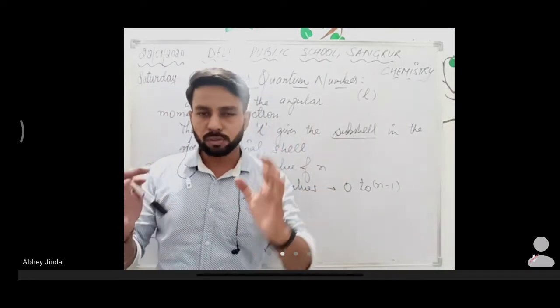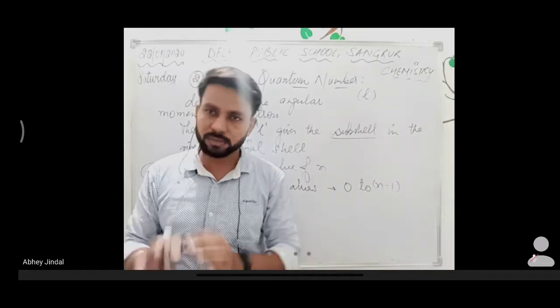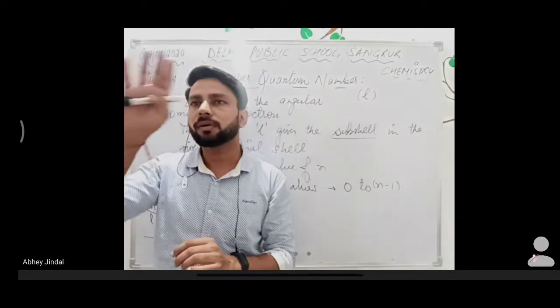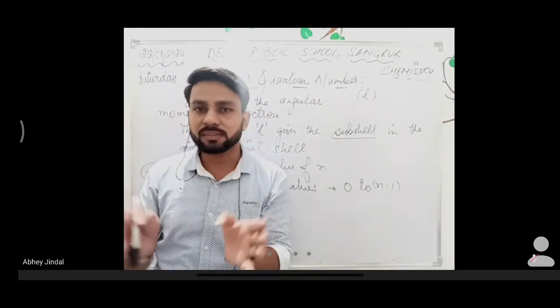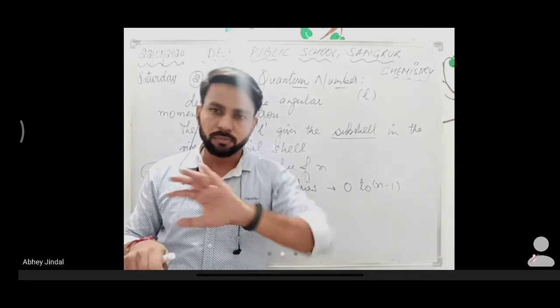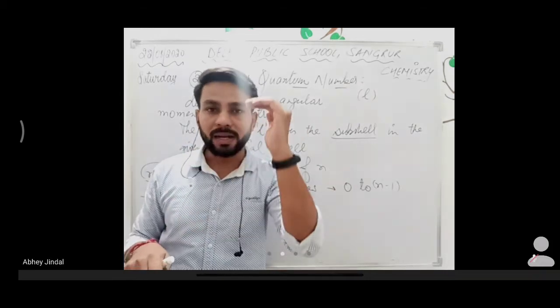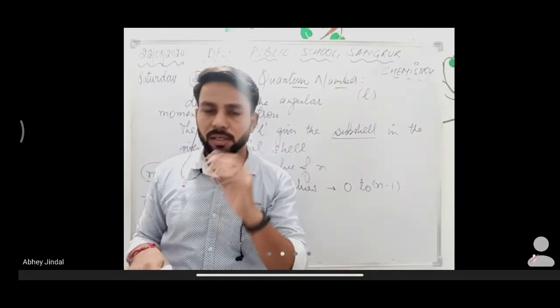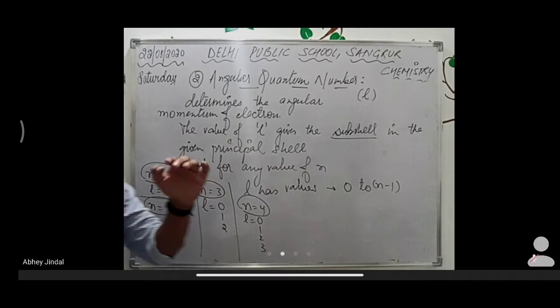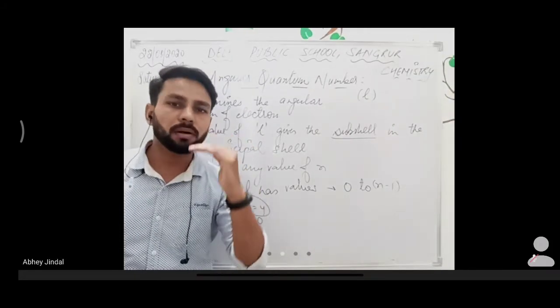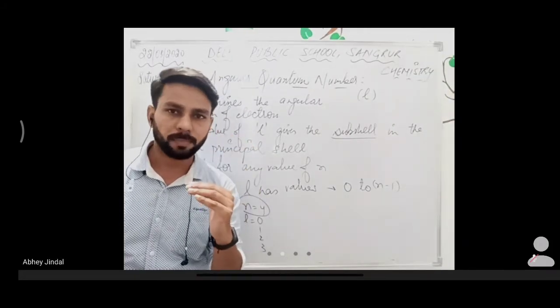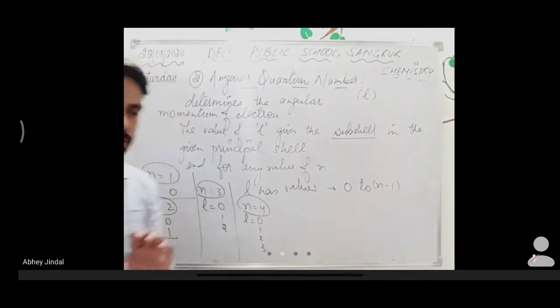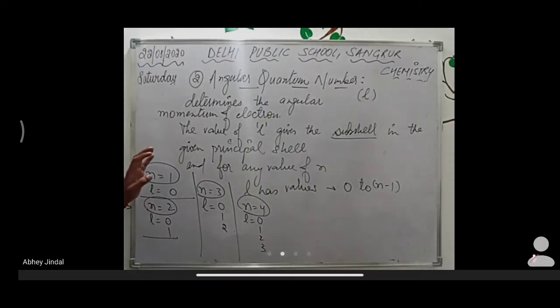We compare the shells to cities, and in cities there are sectors, just like in shells there are subshells, and in subshells a number of orbitals. Clear, understood? So this is all about the angular quantum number.